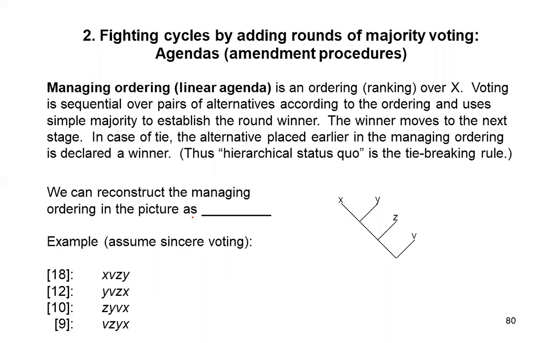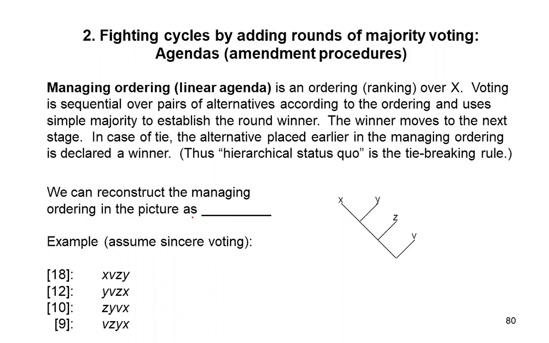Agendas or amendment procedures are used in small committees, in parliamentary settings. They are very formalized in parliamentary settings. They denote, in the simplest case, the linear agenda or managing ordering. They denote orderings or rankings over the set of all alternatives. Then the voting is sequential over pairs of alternatives according to this ordering, and simple majority is used to establish who is the winner in this round.